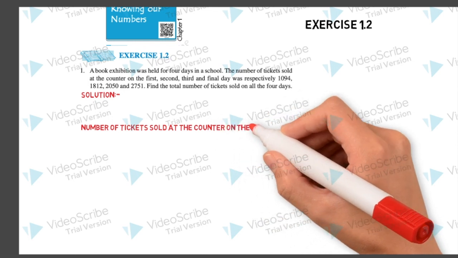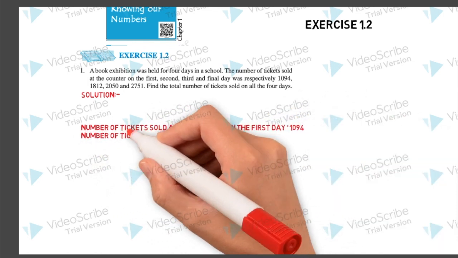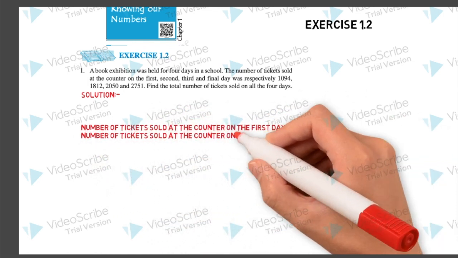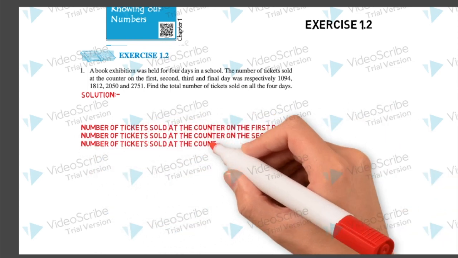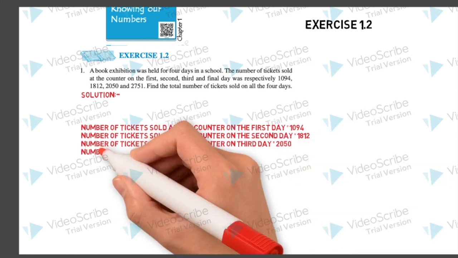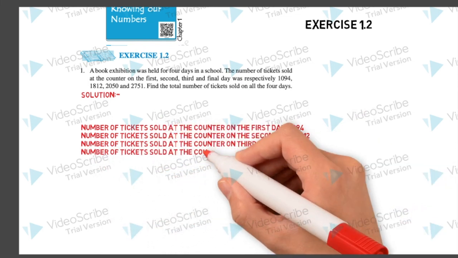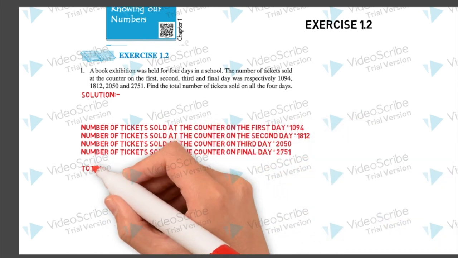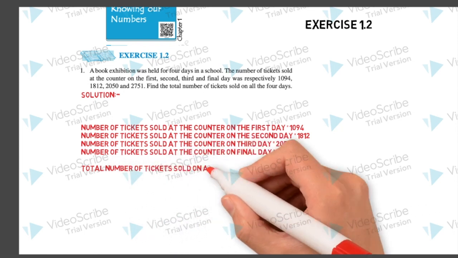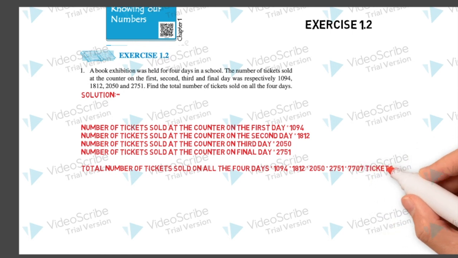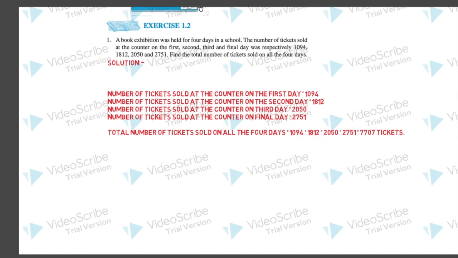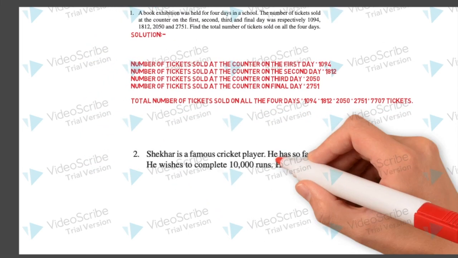So you will write the statements. Number of tickets sold at the counter on the first day. Then number of tickets sold at the counter on second day. And then number of tickets sold at the counter on third day, and number of tickets sold at the counter on final day. And to find out the total number of tickets on the 4 days, you will add all the number of tickets and your answer will be 7,707 tickets. So you can cross check your answers if you have done this question.